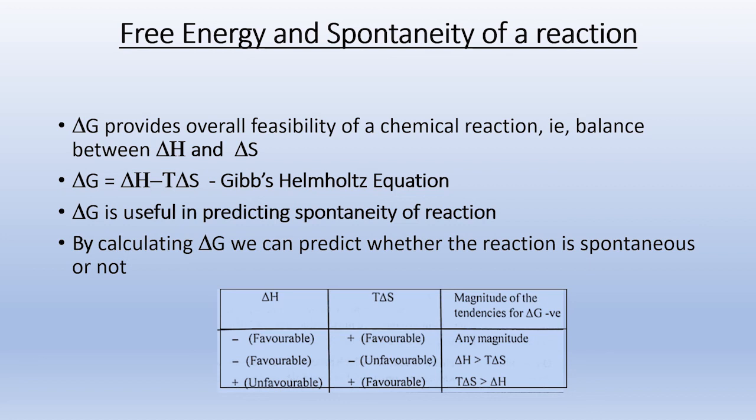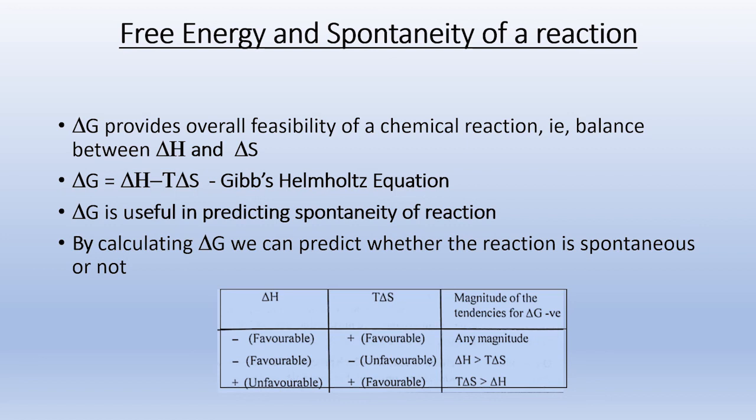Then another condition: it is energetically not favorable, that means the process is endothermic, delta H is positive, but delta S is also positive. That means entropy wise it is favorable, but energetically not favorable.